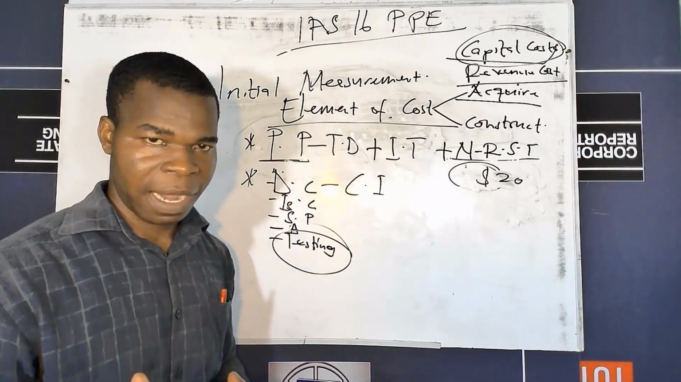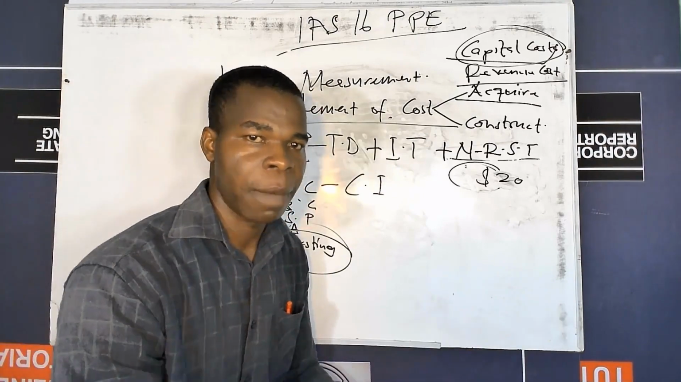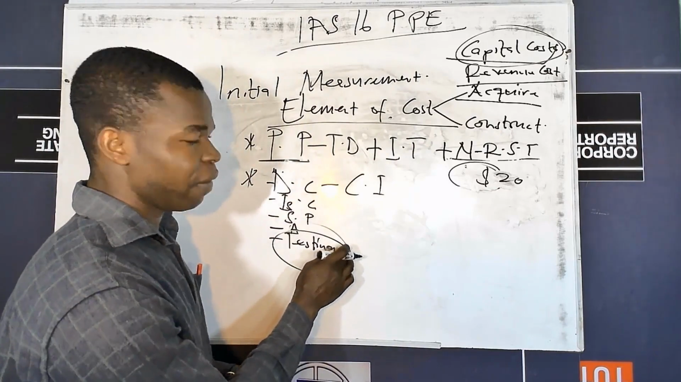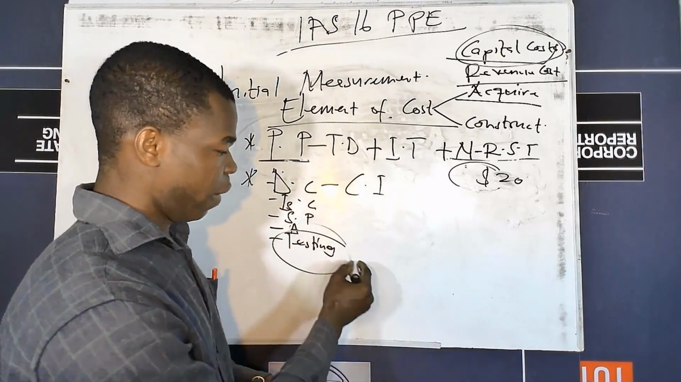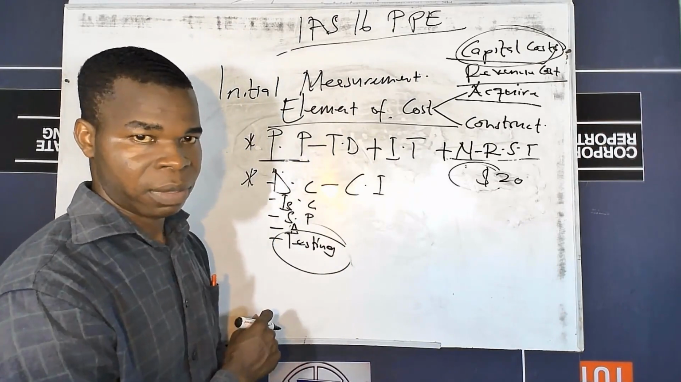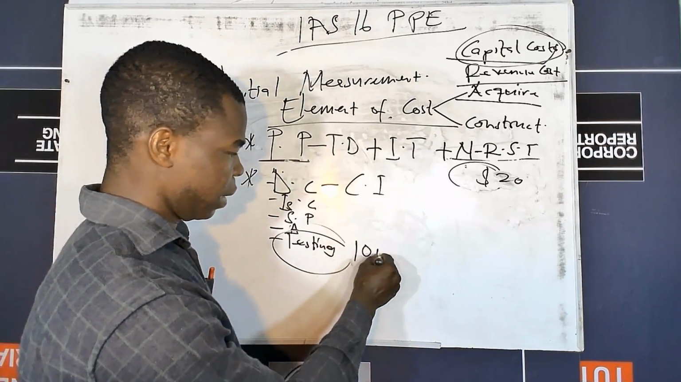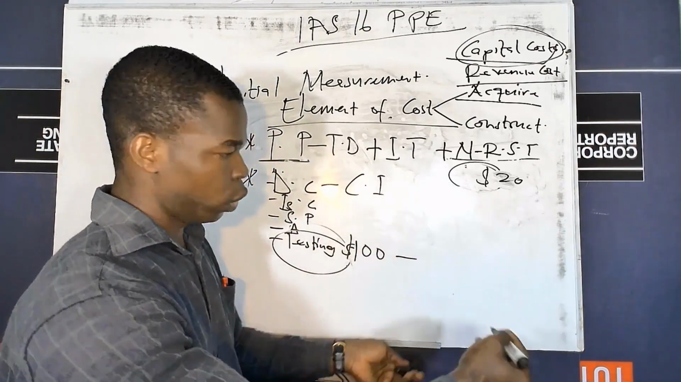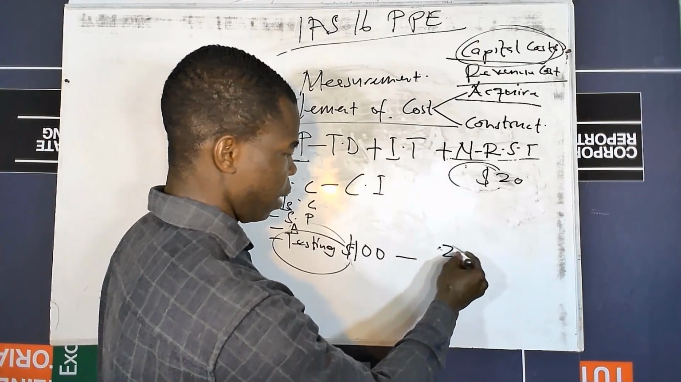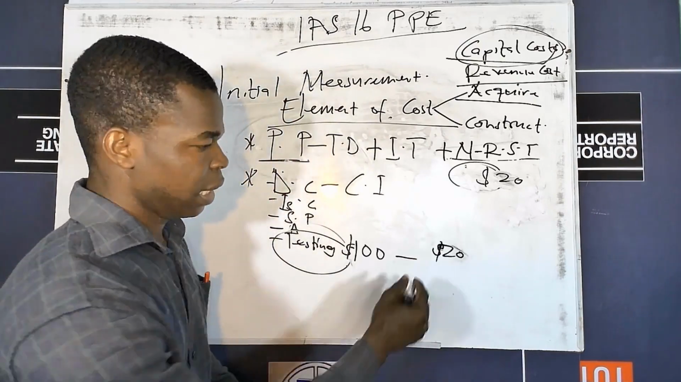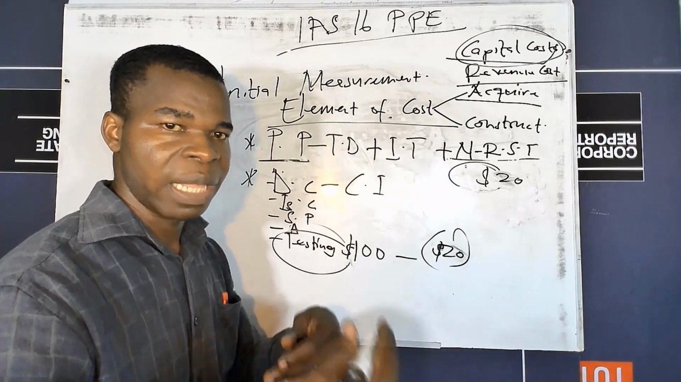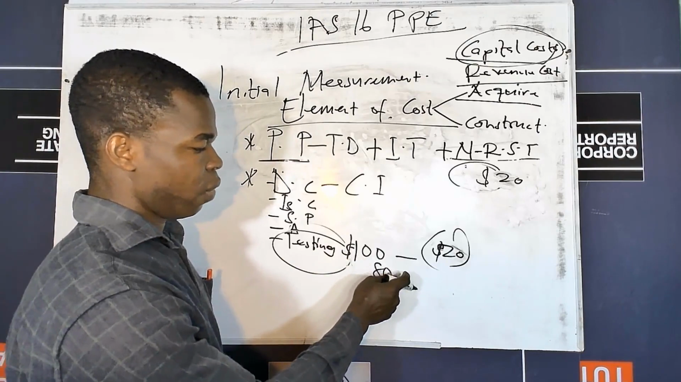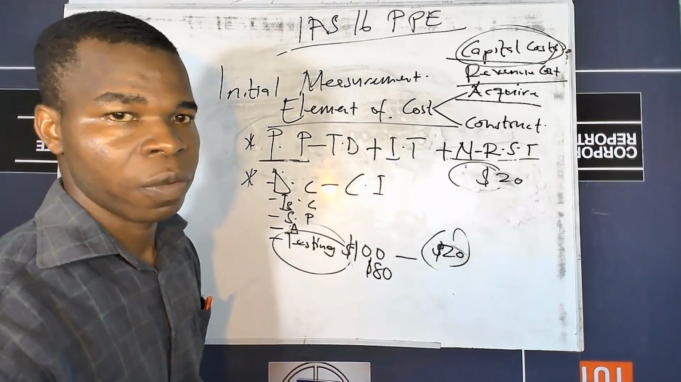If you are testing the asset and you have produced some goods, then whatever goods you have produced, the amount of sale you are supposed to deduct from the testing amount. So assuming that you test the asset and the testing cost is $100, and when you are testing, you produce an amount that can be sold for $20. In this case, the goods that you produce during the testing period should be taken from the testing cost before you add the rest of the amount as the cost of the asset.